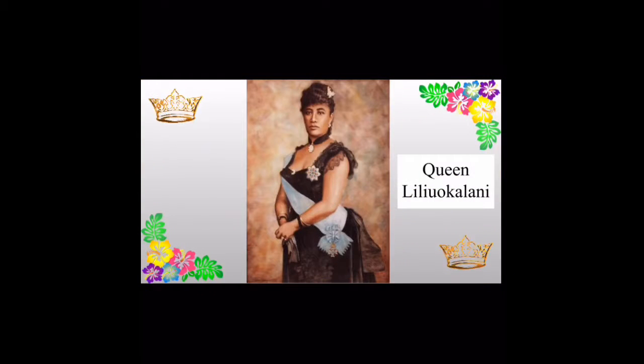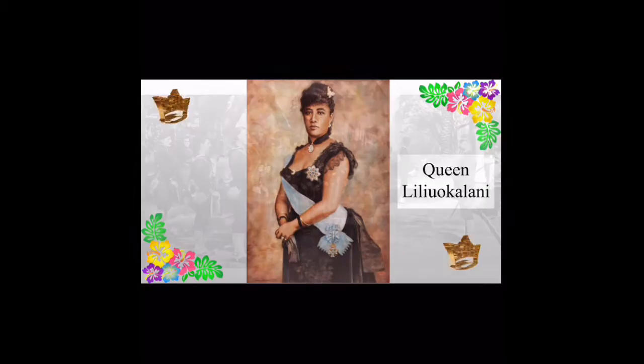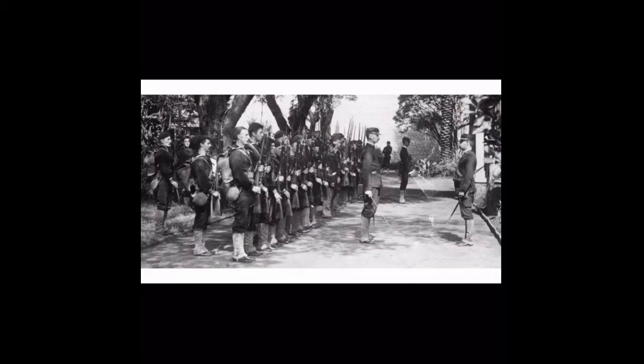At the same time, the Hawaiian throne was passed to Queen Liliuokalani, who was determined that the cause of Hawaii's problems was foreign interference and proposed a new constitution that removes property qualifications for voting. All of these factors angered the U.S. businessmen and sugar growers, so they organized a revolt.